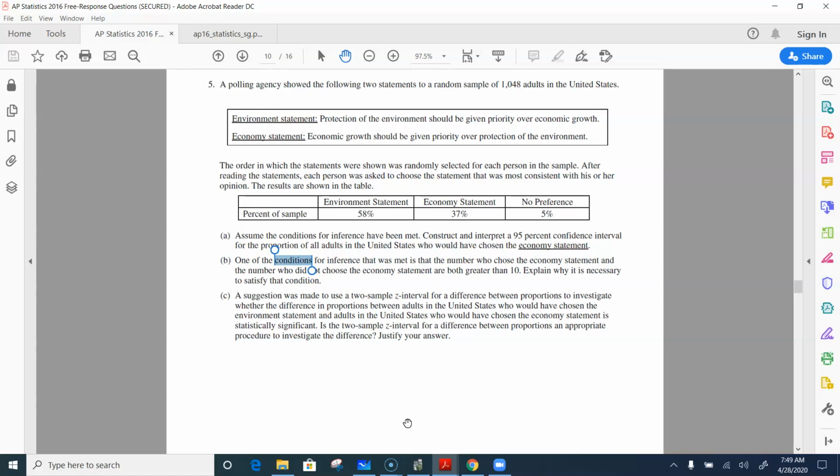Why is that condition necessary? Okay, I want you to answer that question in your Edpuzzle question. Why would that condition be necessary? What's our reason for that?